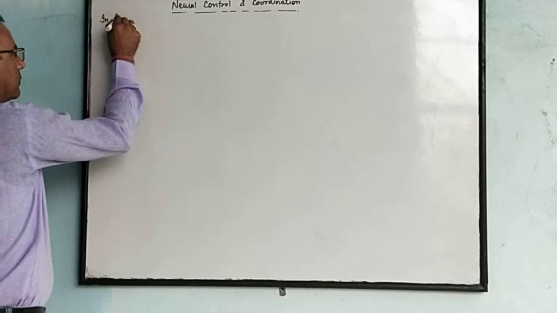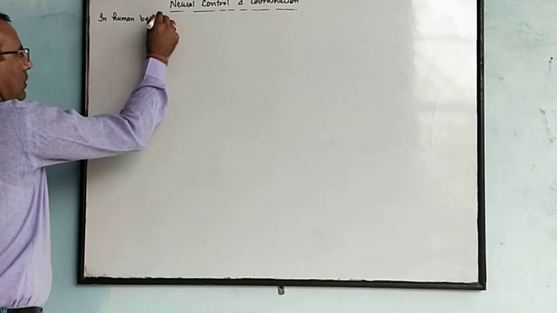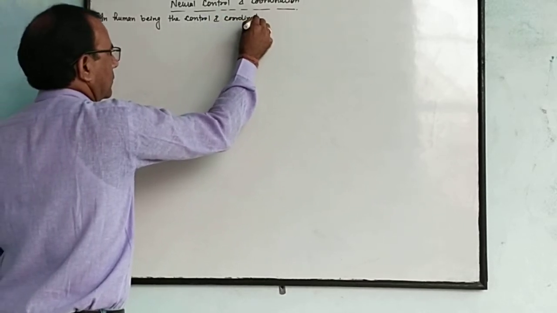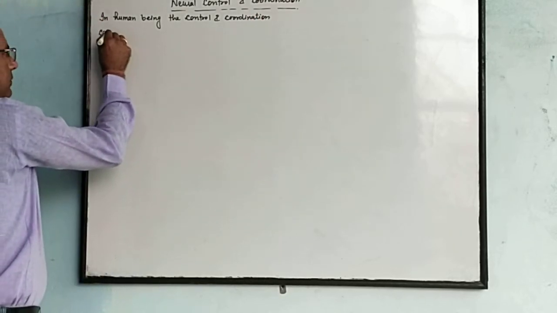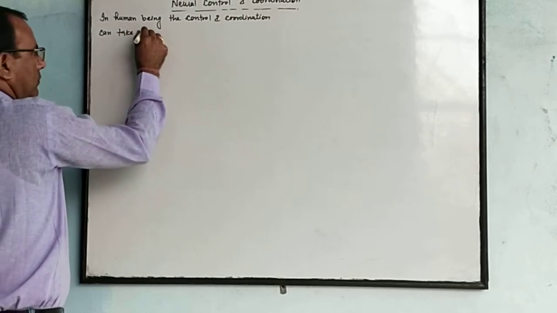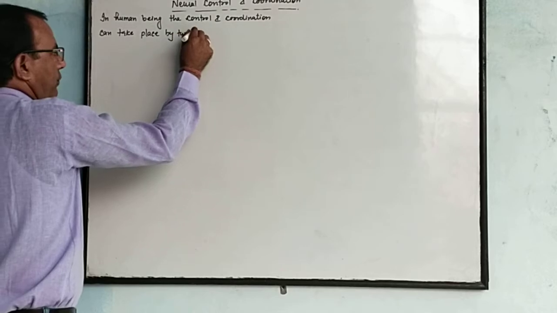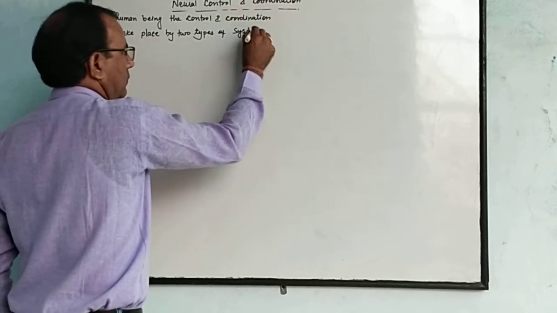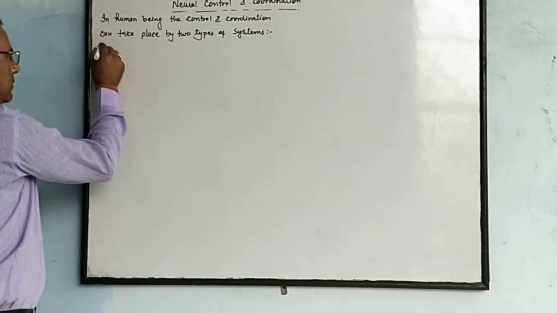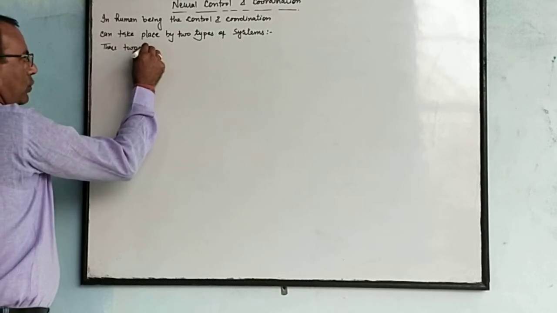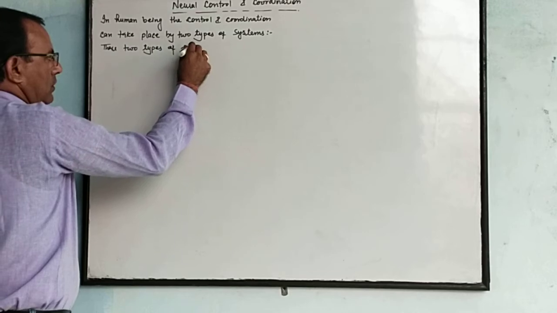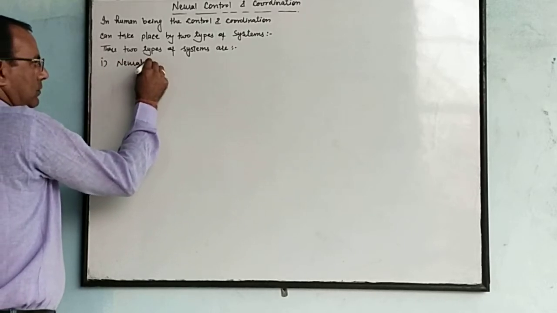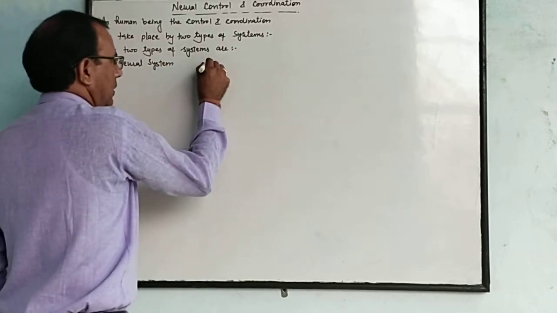In a human being, the control and coordination can take place by two types of system, and those two types of systems are the neural system and the second one is the hormonal system.